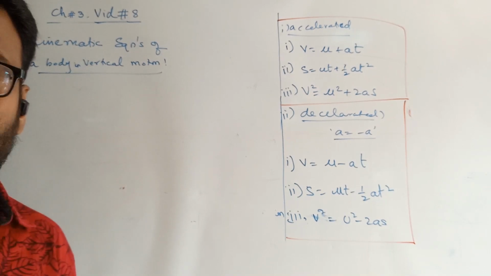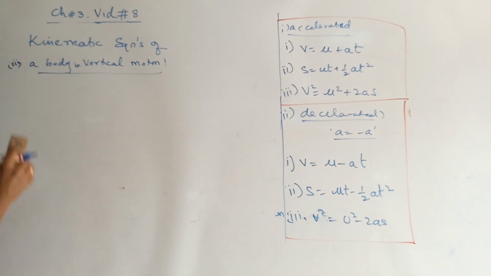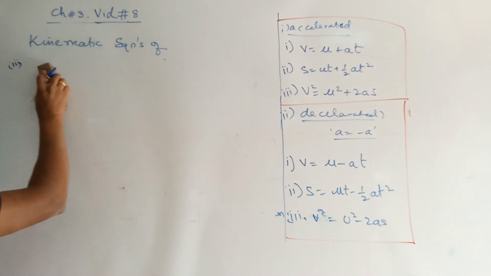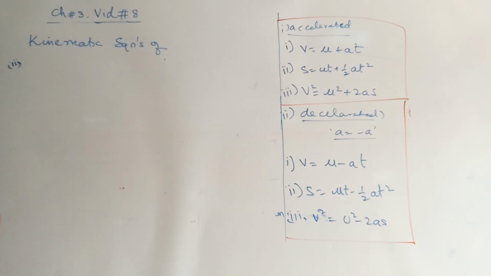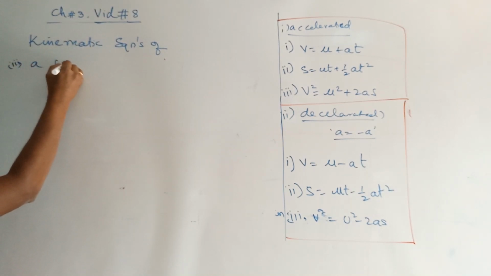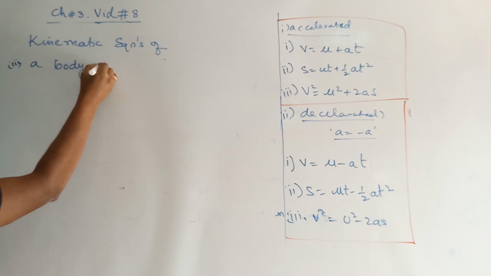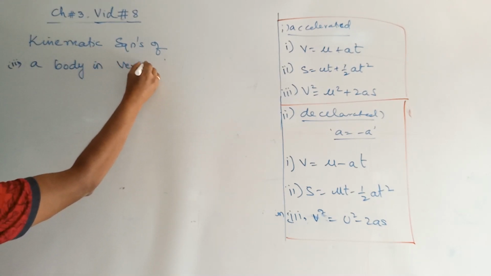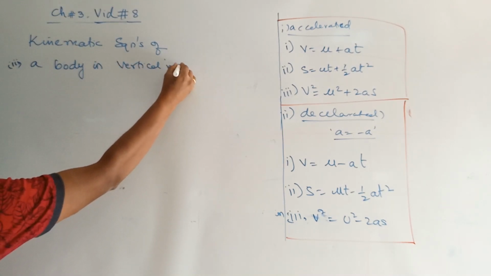Kinematic equations of a body in vertical motion.